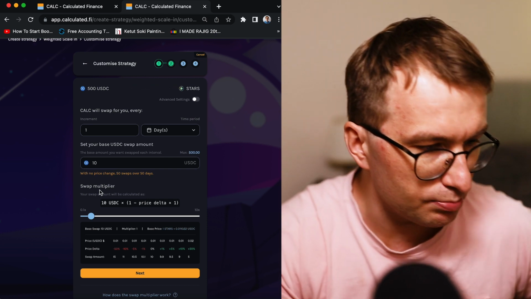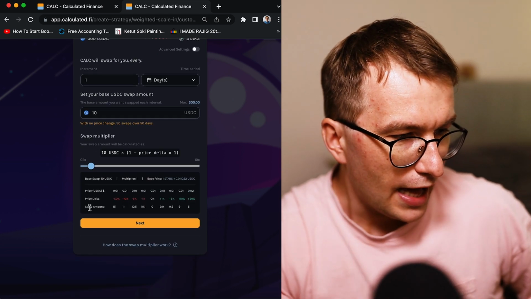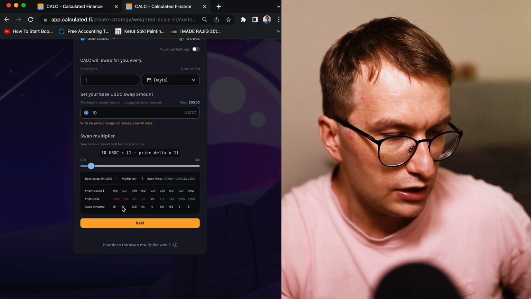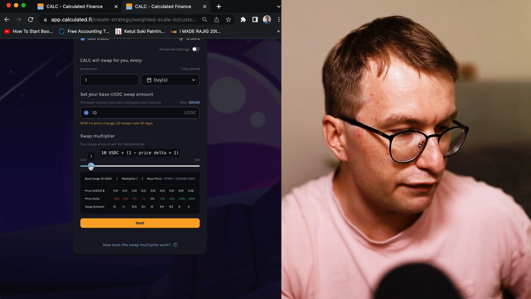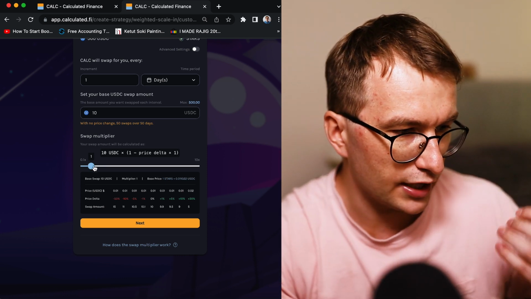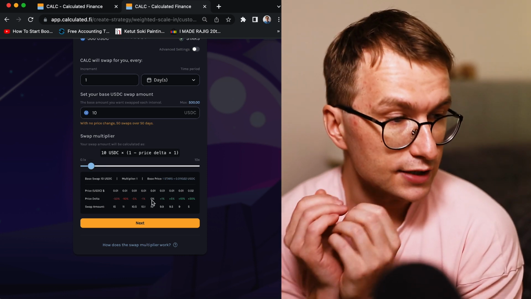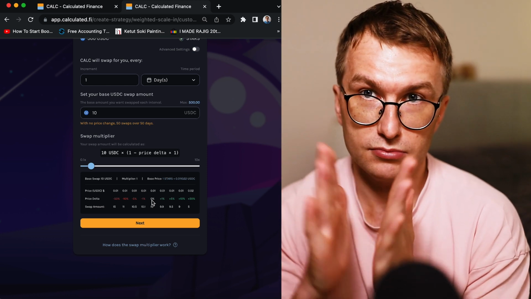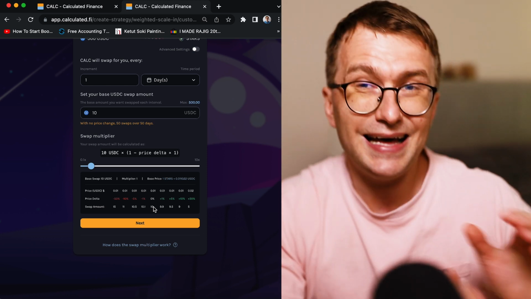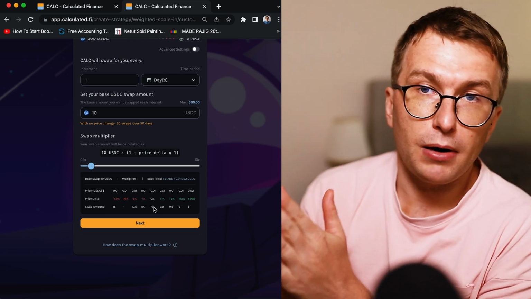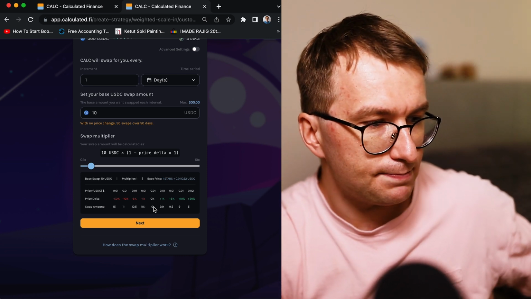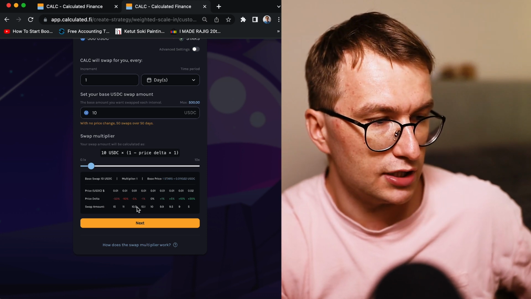Then we have the swap multiplier, so how much money you will use in the swap at different prices. And I think delta 1 is just okay. So at the current price right now, with no price change, I would spend $10 for the buy. But if the price goes down, I spend more to purchase Stars tokens.